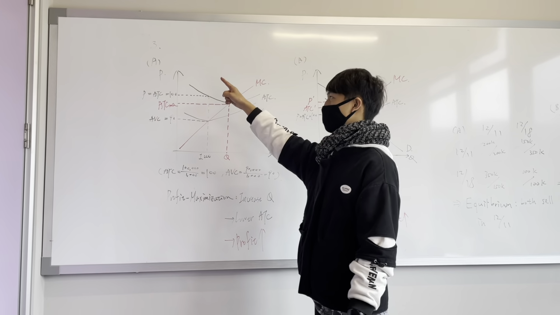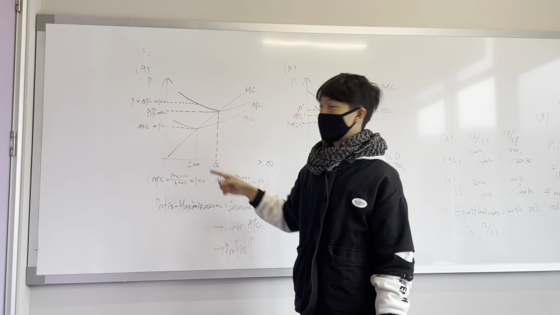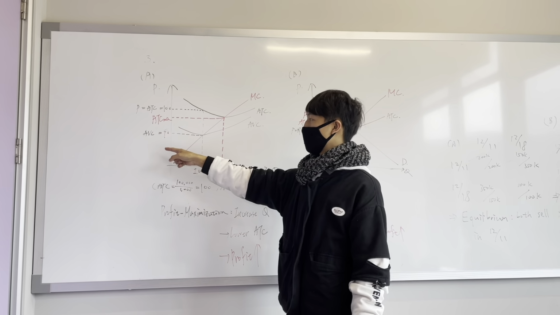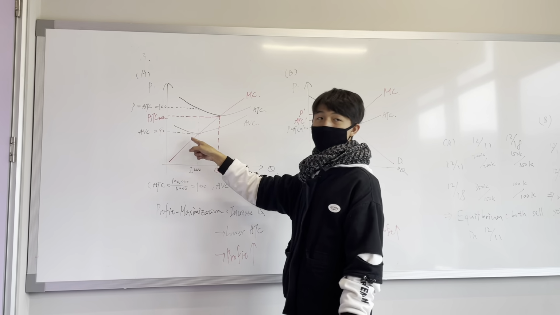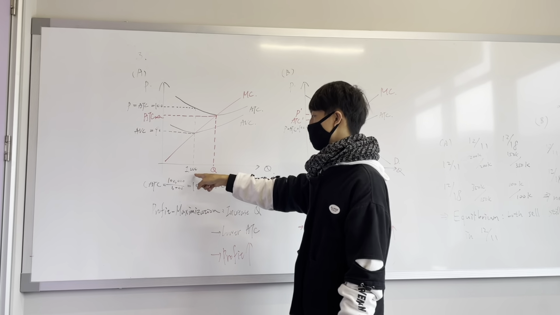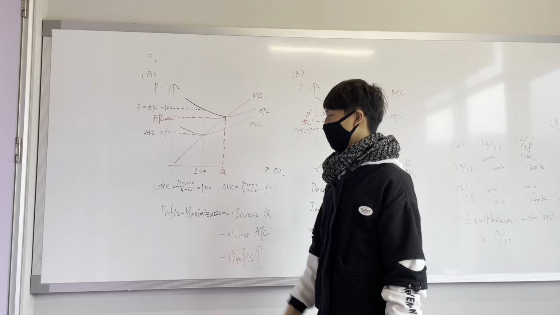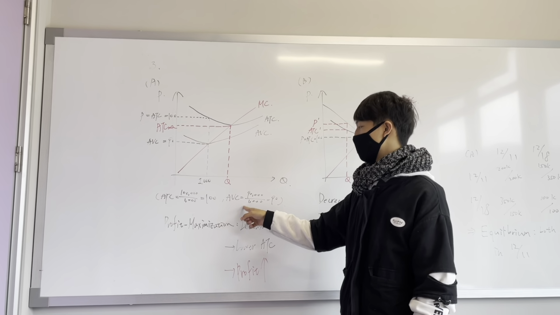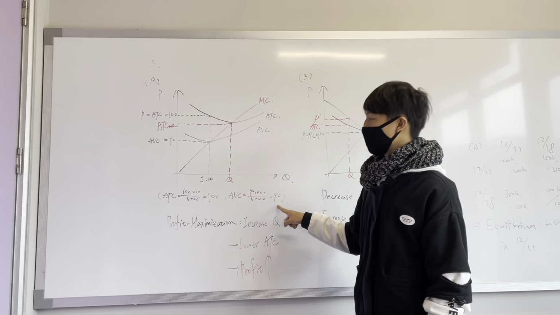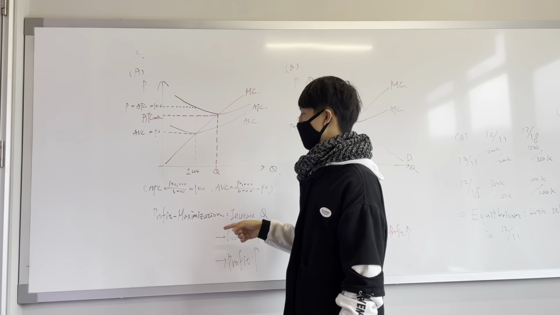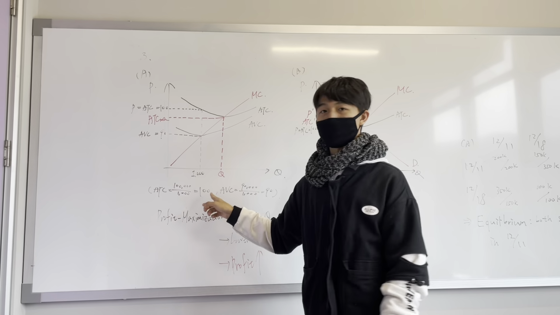Okay, question 3, problem A. This firm's average variable cost is minimized at the current quantity level, which is 1,000, and their average variable cost is 90. But at this quantity level, their average total cost is 100.